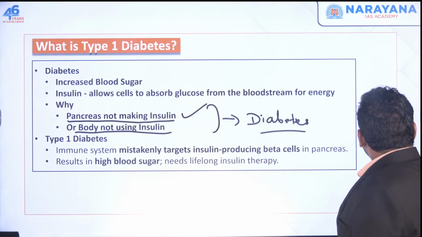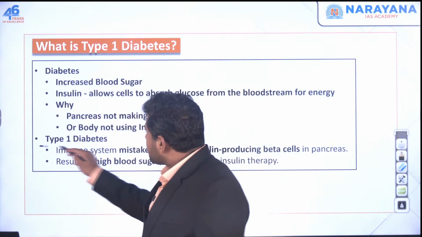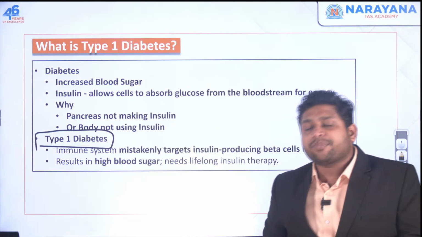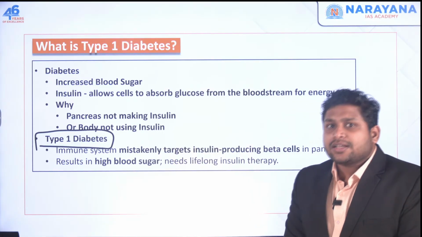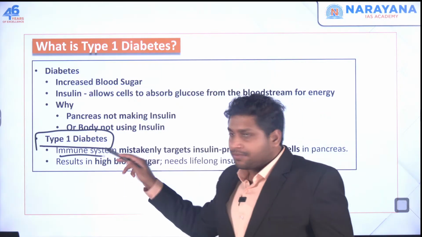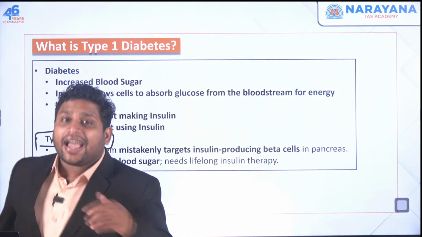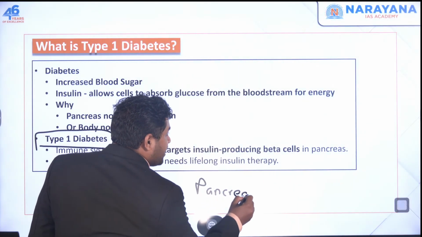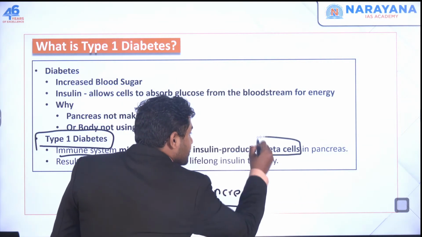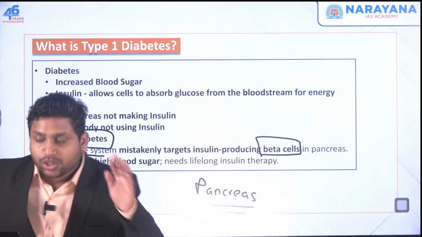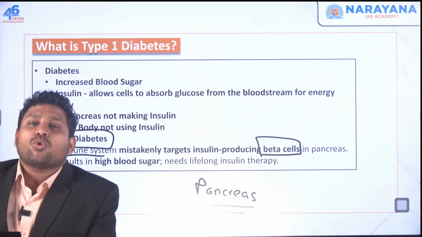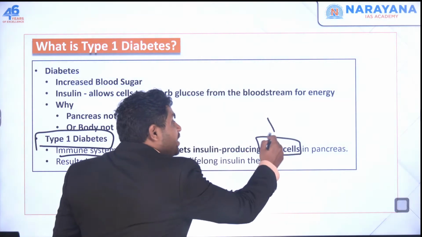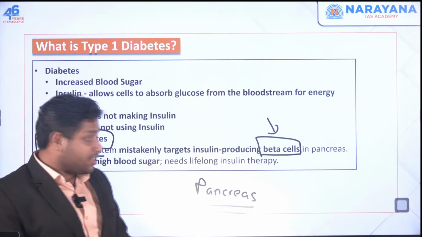Now this diabetes is of different types, and right now what is important for us is type 1 diabetes. How does a person get type 1 diabetes? What happens is sometimes your immune system starts attacking the pancreas itself. There are some cells in your pancreas called beta cells, and these beta cells are the cells which produce insulin. So mistakenly, sometimes your immune system starts attacking these beta cells. They start killing the beta cells which are there in the pancreas.